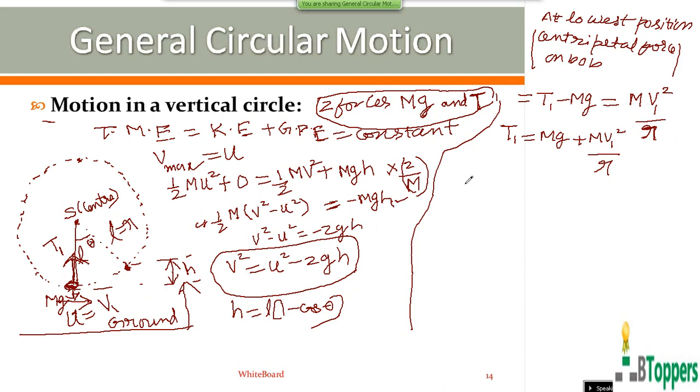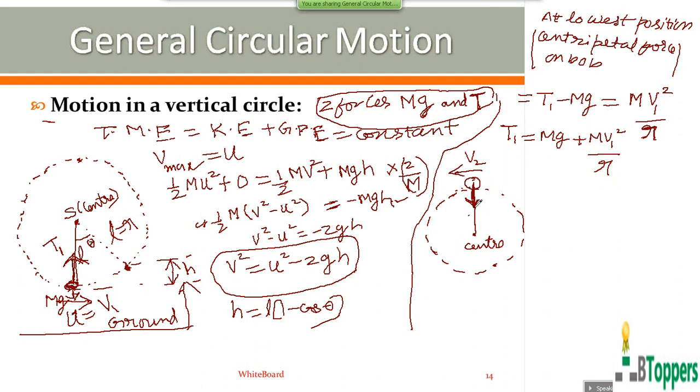Now at the instant when the bob reaches the highest position, of course at any instant only two forces act on the bob. The tension force by the string on the bob always acts along the string and away from the bob. As I discussed in connecting bodies in Newton's laws of motion, when a body is suspended by a string, the tension force by the string on the body always acts along the string and away from the body. So the tension force by the string on the bob acts vertically downwards at the instant when the bob reaches the highest position. Let V2 denote the magnitude of velocity at the highest position.